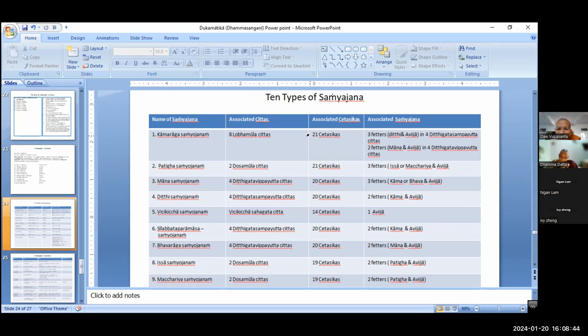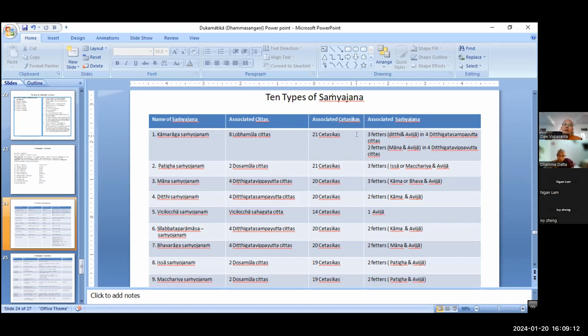Indeed, it is similar to the previous asava gocchaka, right? What do you mean? She thinks that samyojana is similar to asava, so why do we have to separate samyojana from asava? I think this is her question.